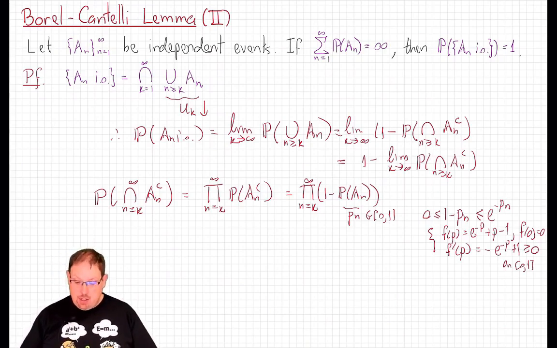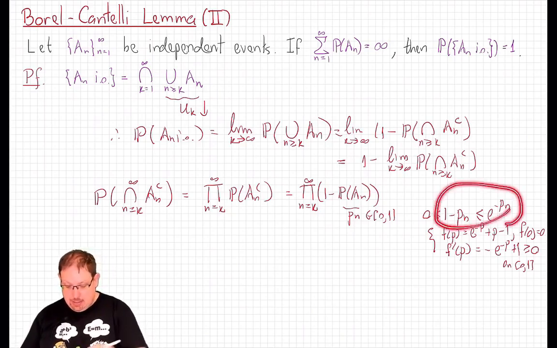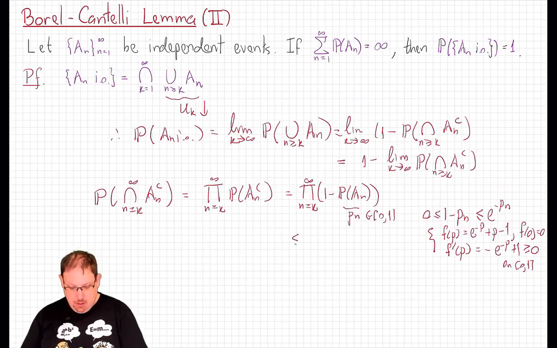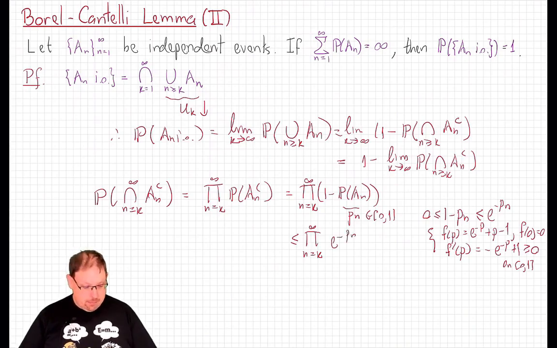Therefore, this is a non-decreasing function which starts at 0, and therefore it's non-negative on the unit interval, which is exactly to say this. And so this product, as you can easily work out using the limit definition, will be less than or equal to the product n going from k up to infinity of e to the minus p_n.